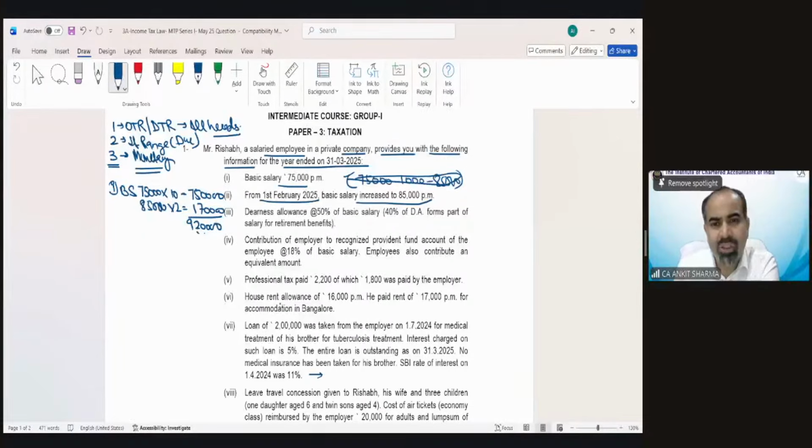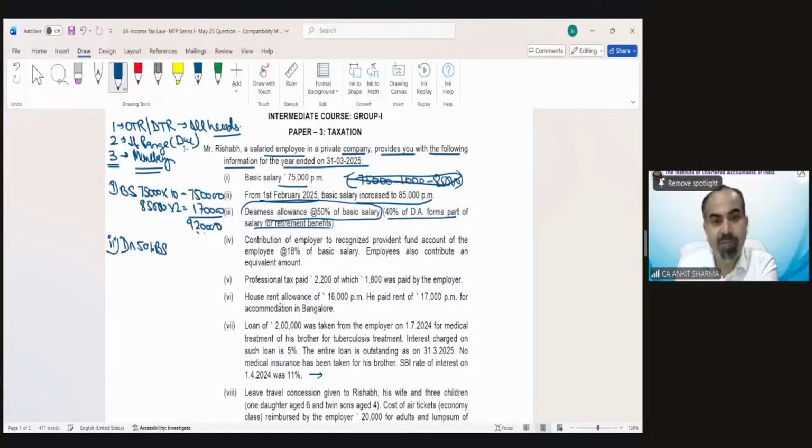Now point number 2, it's saying dearness allowance 50% of basic salary and 40% of DA forms part of retirement benefit. Now let me give you a very interesting trick, so you won't be able to make mistakes while calculating DA for different purposes. So dearness allowance, the question says 50% of basic salary.